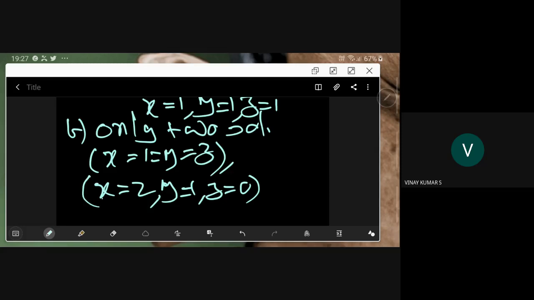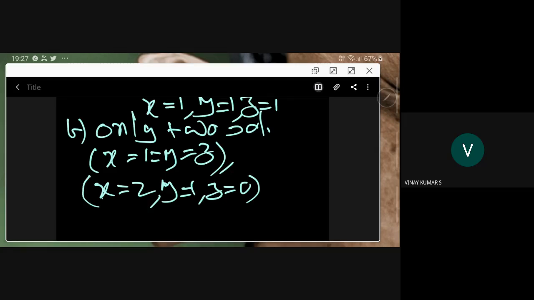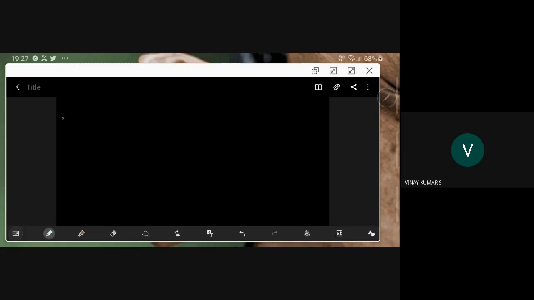So that is alternative B. Then you have C and D. Alternative C is infinite number of solutions.